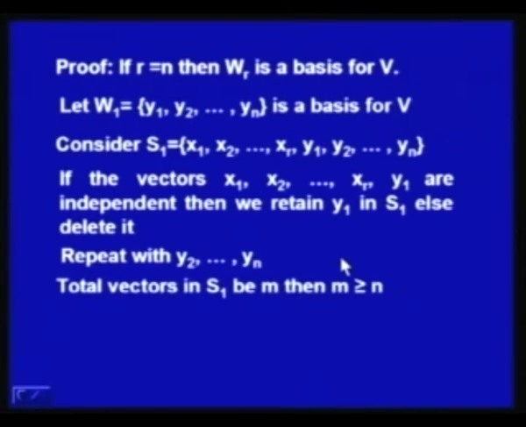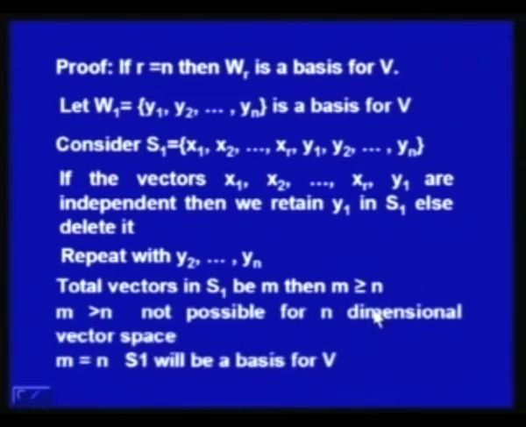So, the total vectors in S1 after this step will be m, say, then m will be greater than or equal to n. But m greater than n is not possible for an n dimensional space, because an n dimensional space will have at most n independent vectors. So, m equal to n is the only possibility, and in that case S1 will be a basis for V. So, that is how we have extended the set S1 to form a basis for V.